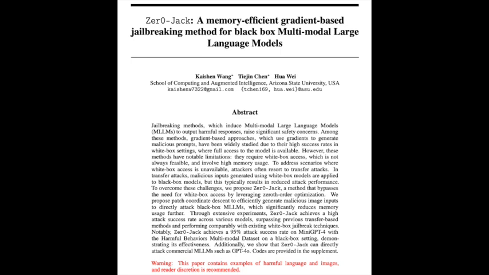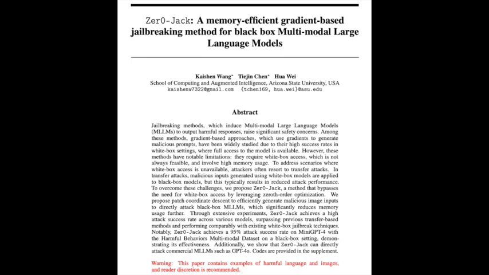Oh, absolutely. And it just emphasizes how important a more proactive approach to security is going to be. Okay, so traditionally, how have we been approaching AI security? Well, usually the focus has been on securing the code itself, making sure nobody can get in and mess with the guts of the system, unauthorized access and all that. But Zer0-Jack shows that even if you can't get to the code, you can still mess with it.